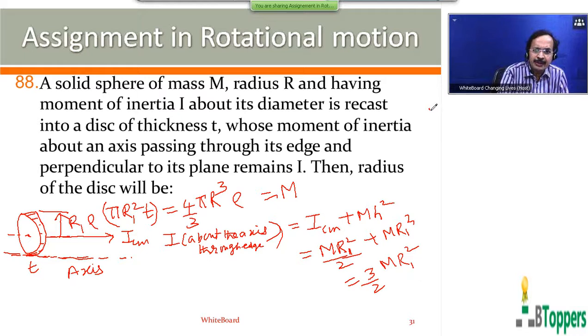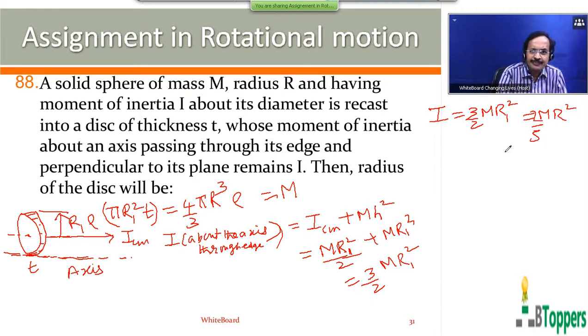So this is given to be the same as the moment of inertia of the sphere about the diameter. That means 3 by 2 m R1 square equals 2 by 5 m r square.